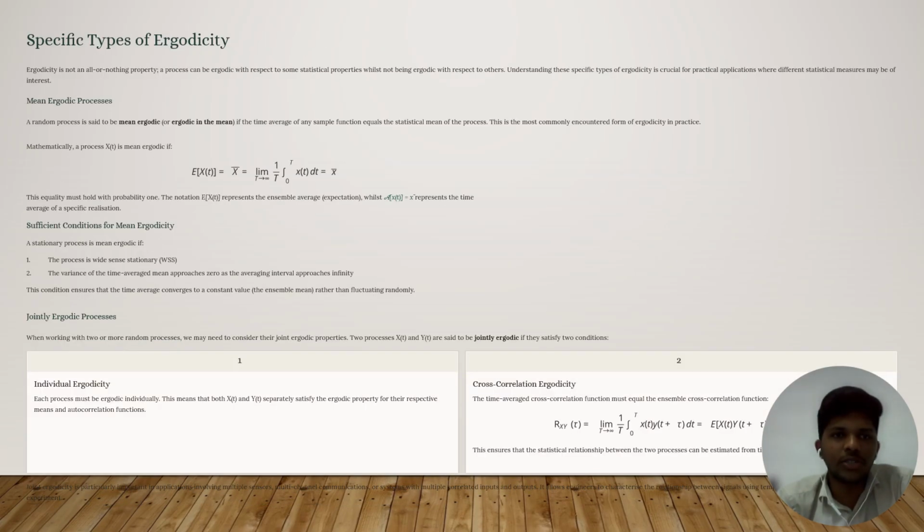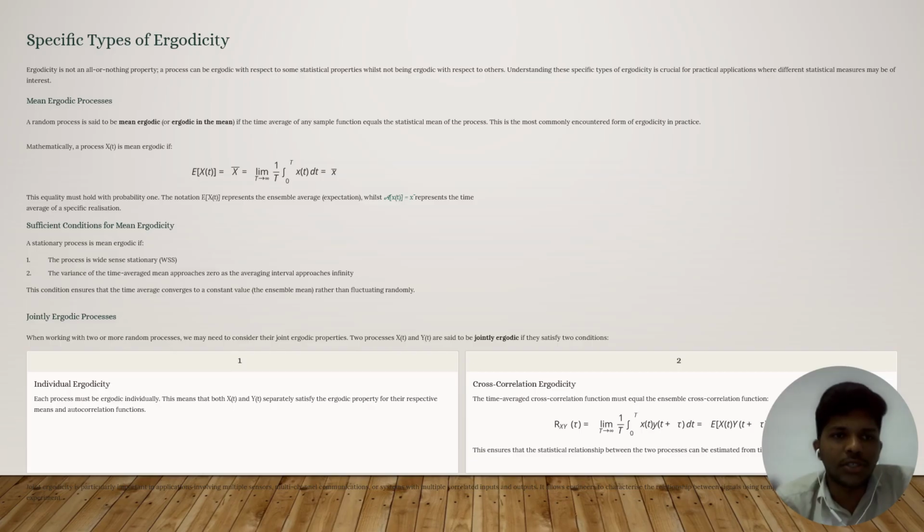And we can see the specific type of ergodicity. Ergodicity is not an all-or-nothing property. A process can be ergodic with respect to some statistical properties while not being ergodic with respect to others. Understanding the specific type of ergodicity is crucial for practical applications, whereas different statistical measurements can be interpreted differently.